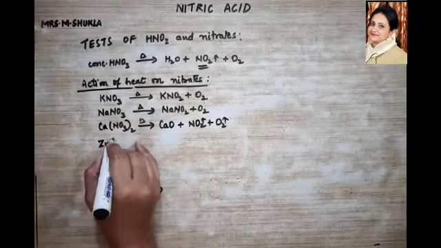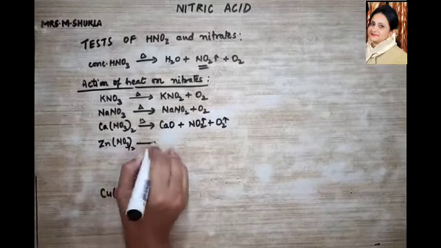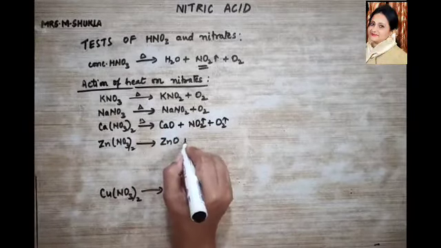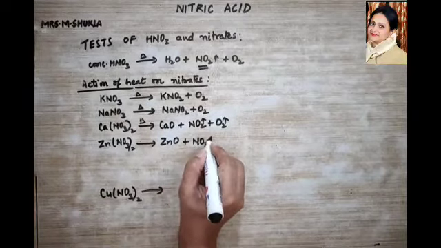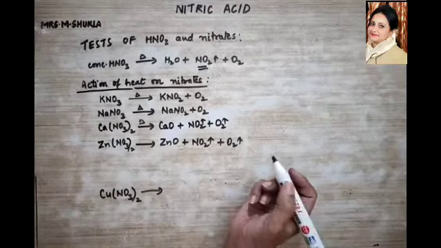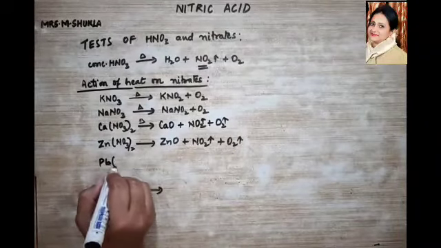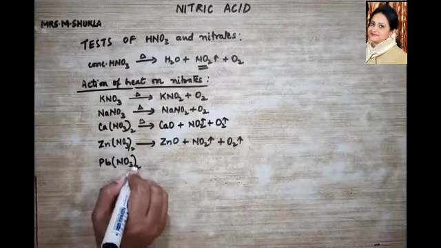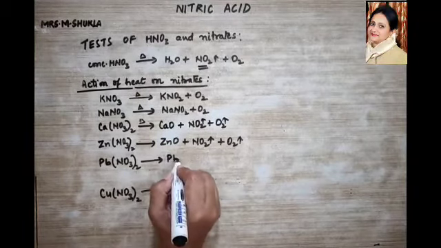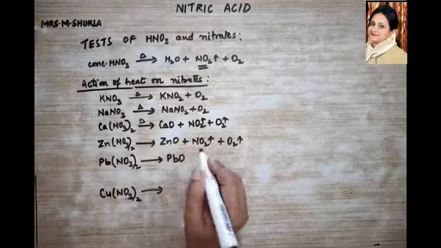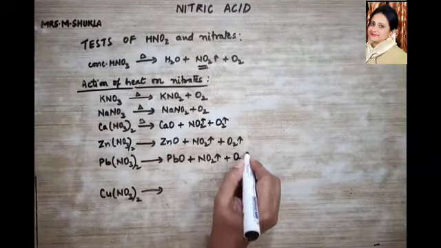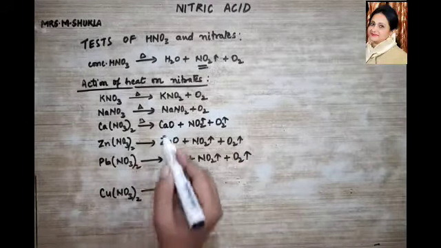Similarly, if we take zinc nitrate, on heating it is going to give you zinc oxide, which is yellow when hot and white when cold, reddish brown nitrogen dioxide gas, and colorless oxygen gas is given out. Similarly, if you remember Pb(NO3)2, this is a white powder which on heating is going to give you yellow PbO, lead monoxide, and reddish brown nitrogen dioxide, and colorless oxygen gas is given out. Now do you understand?